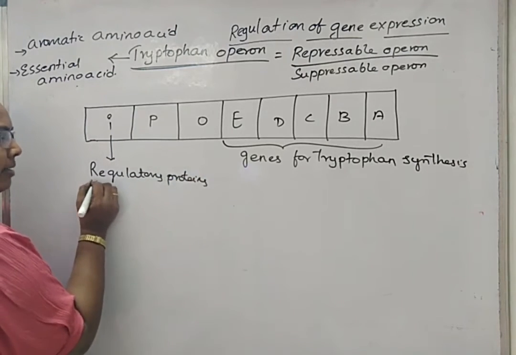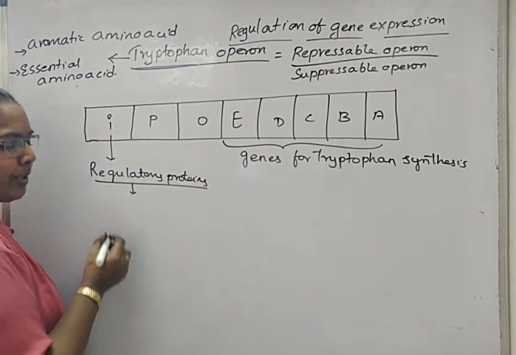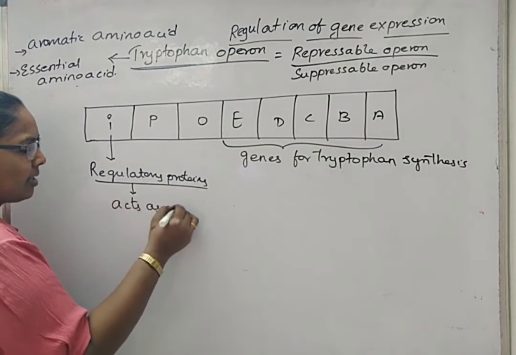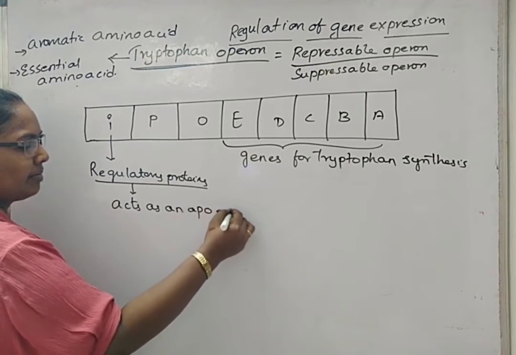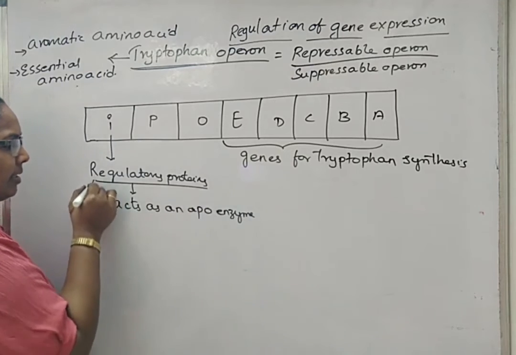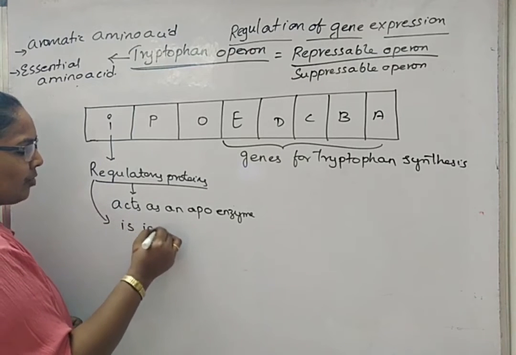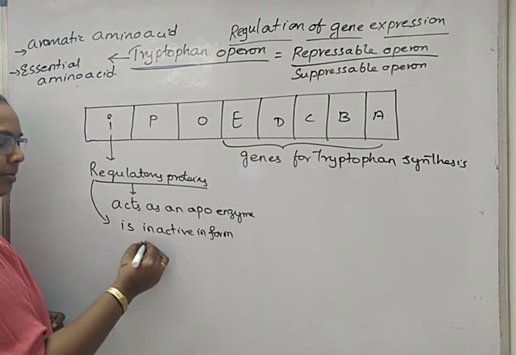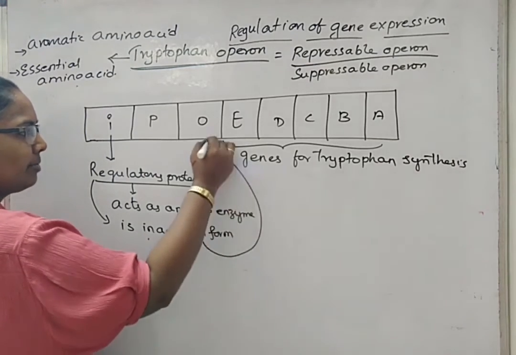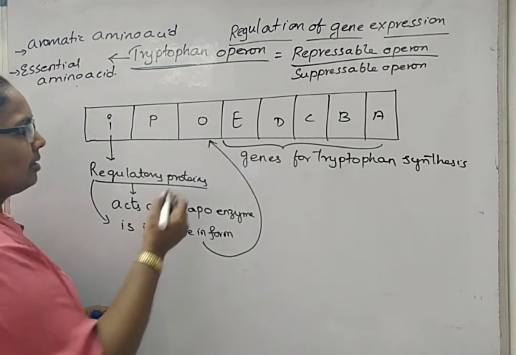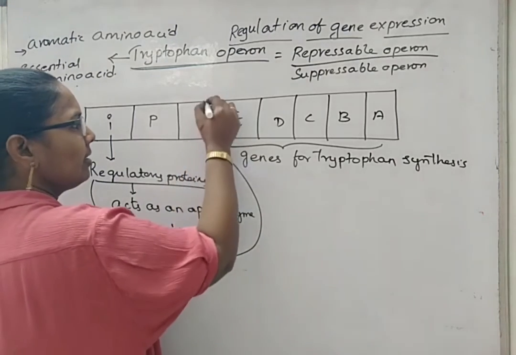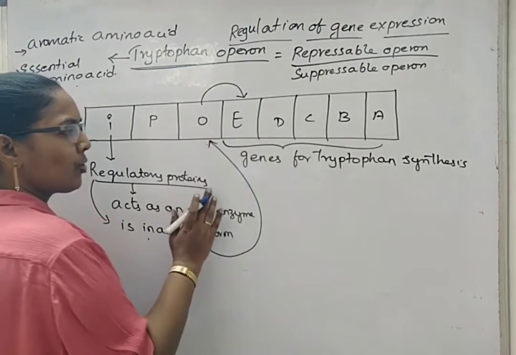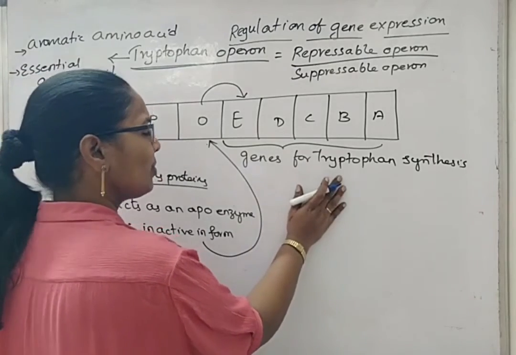But here, the regulatory protein produced in the case of the tryptophan operon is acting as an apoenzyme. This regulatory protein is inactive in form. When it binds to the operator gene, the information that has to be passed to the next structural genes will be stopped, and so tryptophan synthesis also will be stopped.